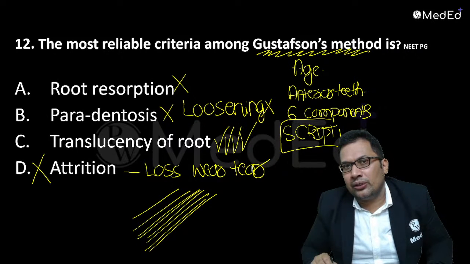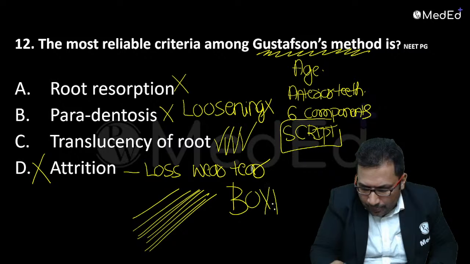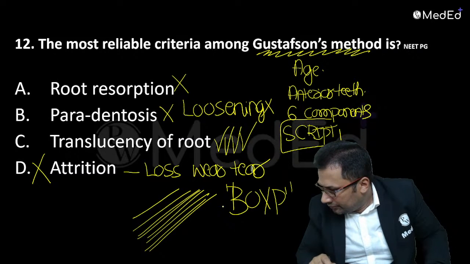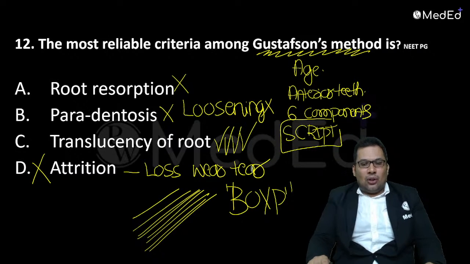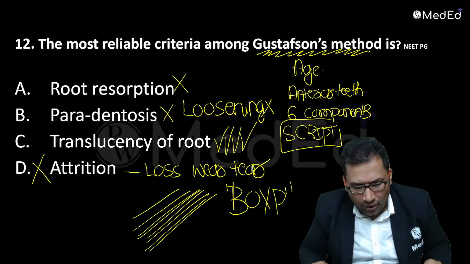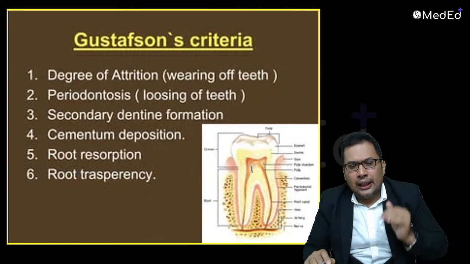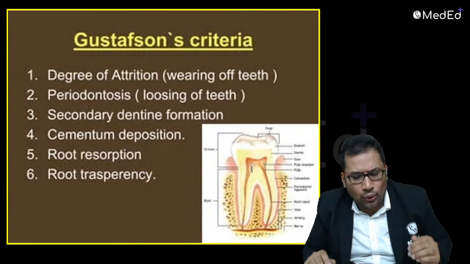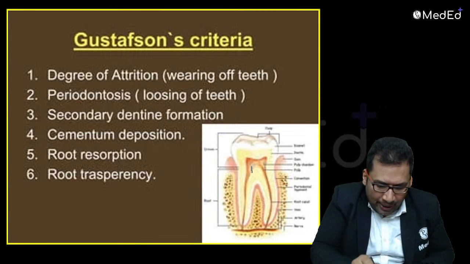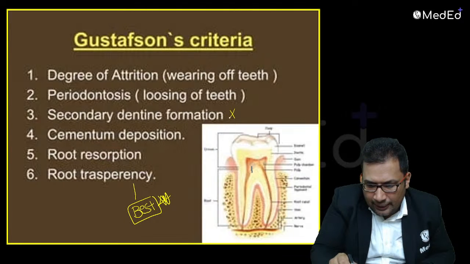We have a method known as Gustafson's method, frequently asked in NEET PG exam. There are 30 PYQs on it. There are 6 criteria: attrition, periodontosis, secondary dentin, cementum apposition, root resorption, root transparency. The best is root transparency, and the second best is secondary dentin.